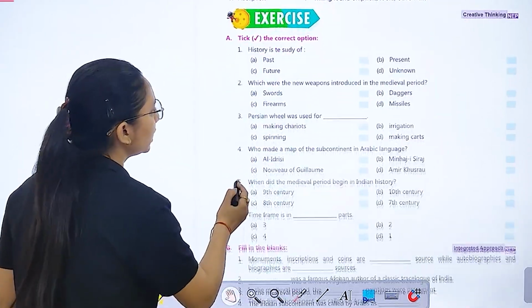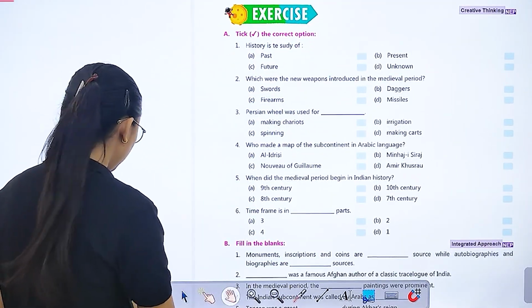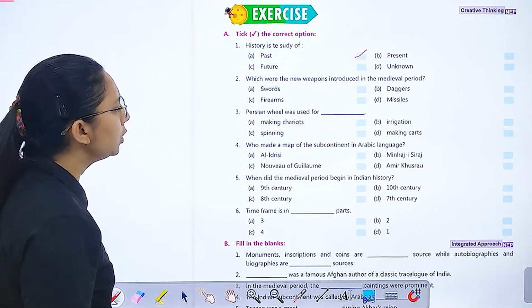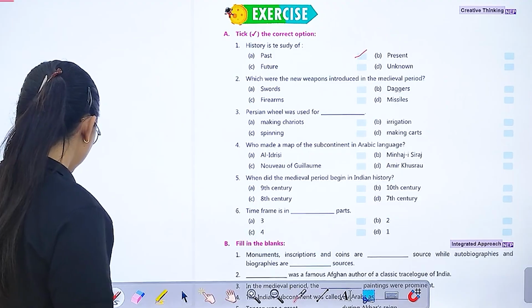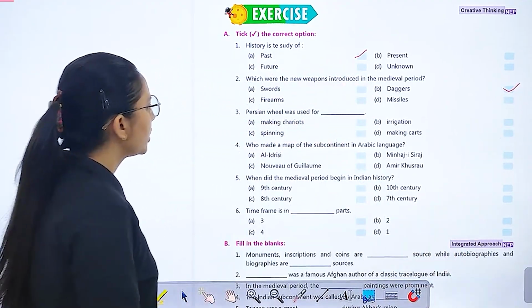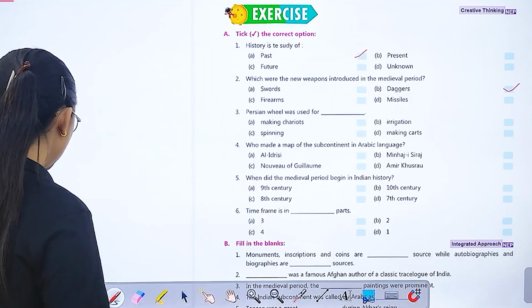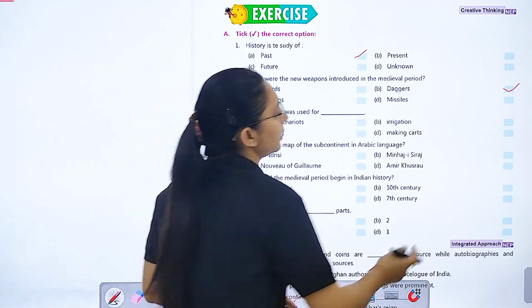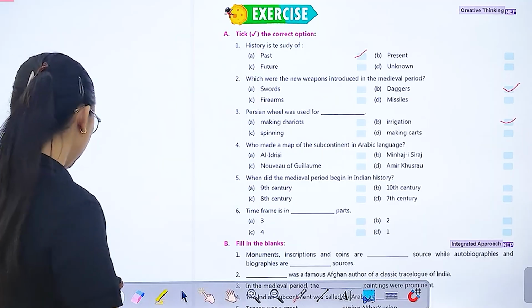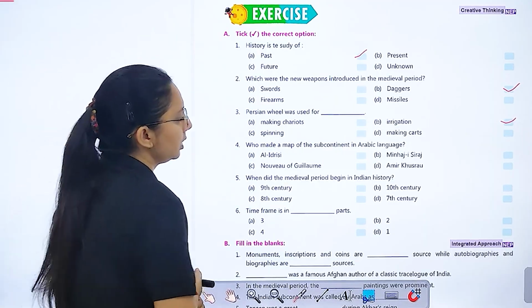Now let's start with pick the correct option. History is the study of the past. Which were the new weapons introduced in the medieval period? That is daggers. Now, the Persian wheel was used for what? For irrigation. Now, who made the map of the subcontinent in the Arabic language? That is Al-Idrisi.